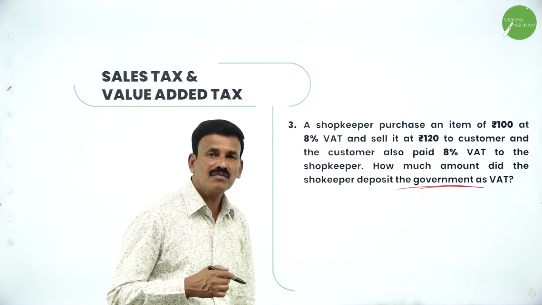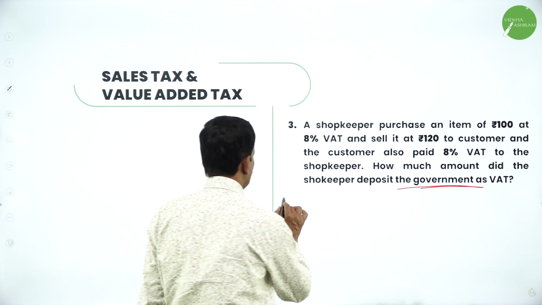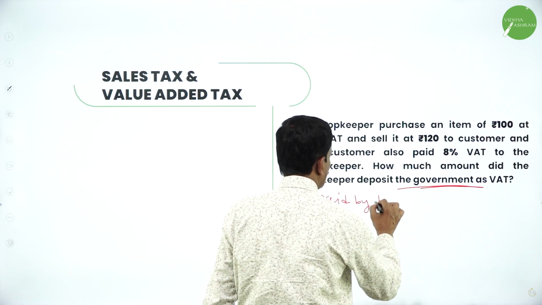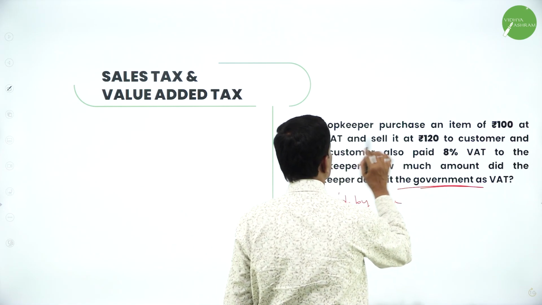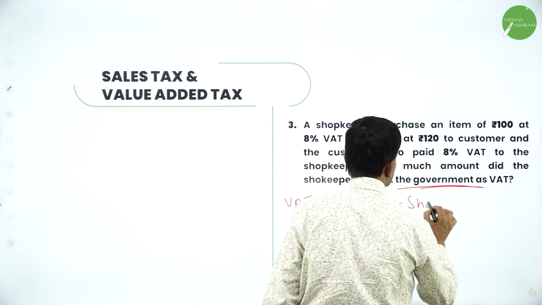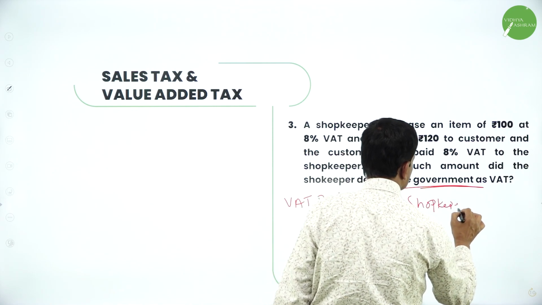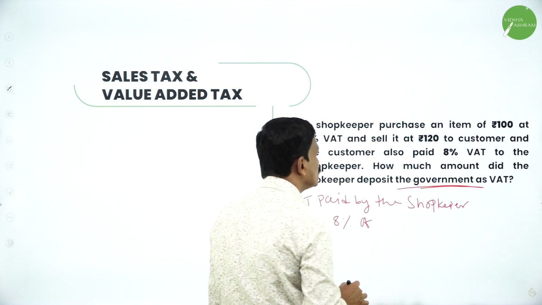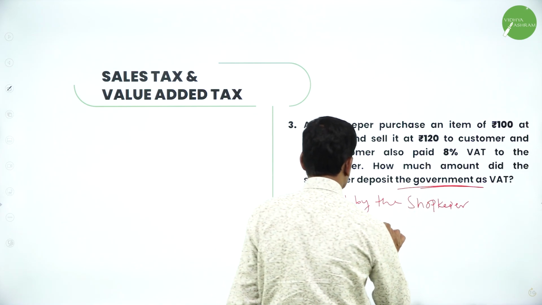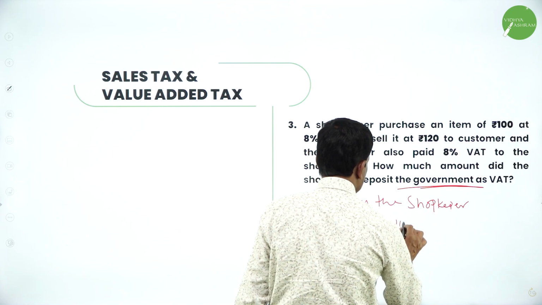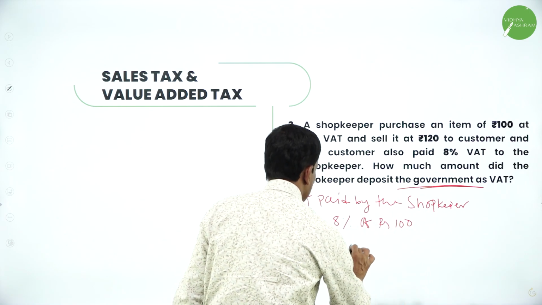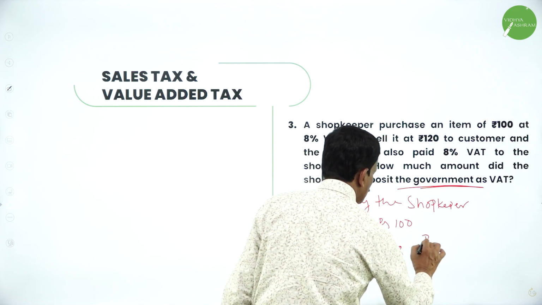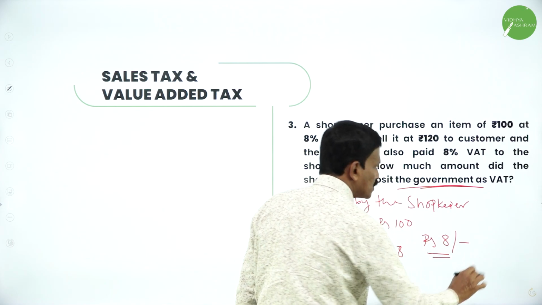Now first calculate the VAT paid by the shopkeeper. VAT paid by the shopkeeper for rupees 100 is 8% of rupees 100. So that's equal to 8 into 100 divided by 100, that's equal to 8. So you will pay a VAT of 8 rupees.